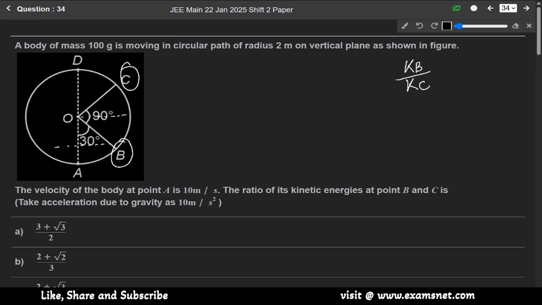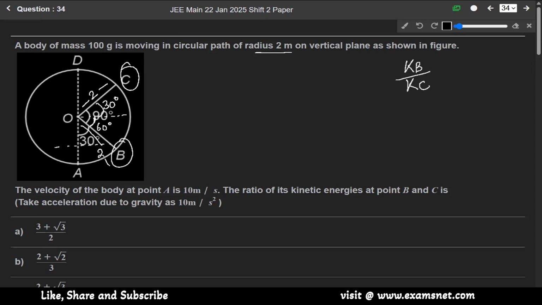First of all, resolve this in terms of components. If this is 90 degree and this is 30, then this part will be 60 degree and this part will be 30 degree. The radius is given as 2 meter, so this will be 2 and this will also be 2 meter.